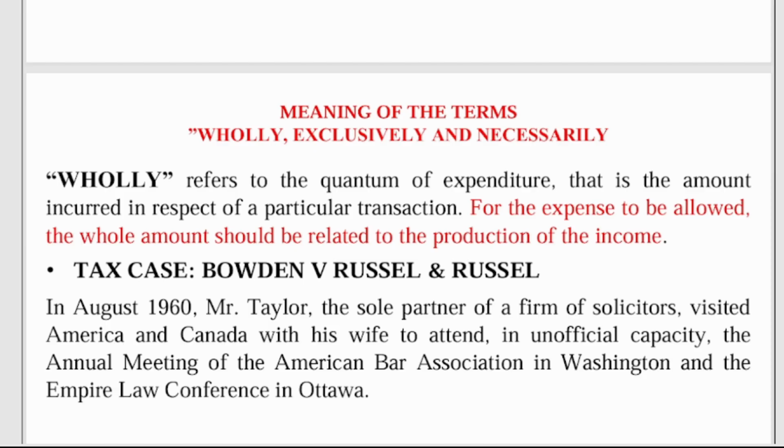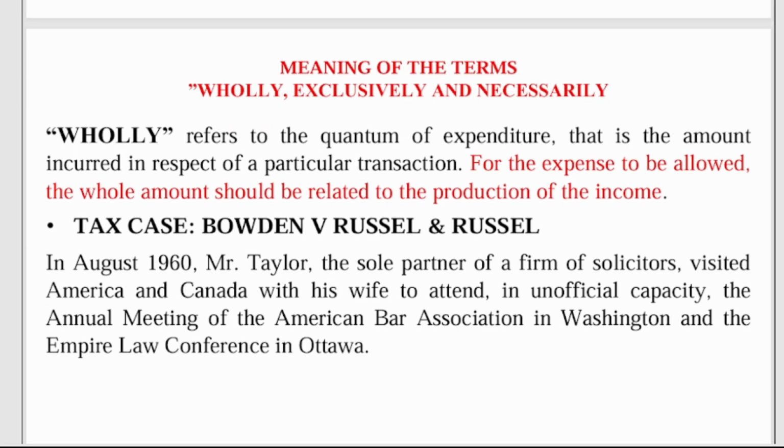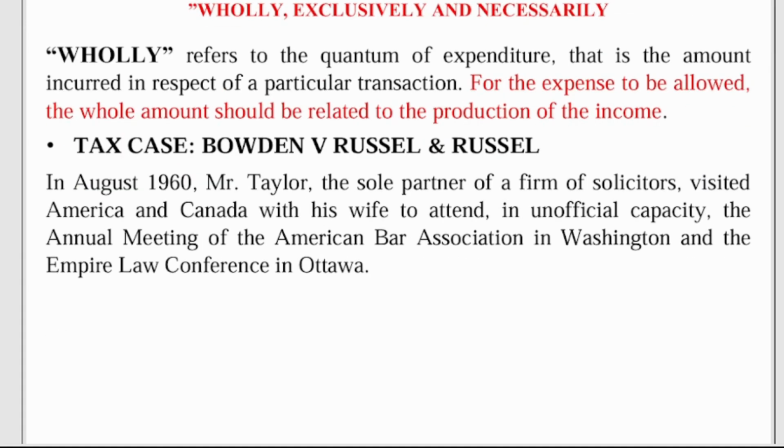What is the meaning of wholly? Wholly refers to the quantum of expenditure, that is the amount incurred in respect of a particular transaction. So for the expense to be allowed, the whole amount should be related to the production of the income. So for an expense to be classified as part of business expenses, you must spend that money on the business. So if you spend 10,000 cedis, and only 8,000 of that is related to the business, we treat only the 8,000, not the whole 10,000.